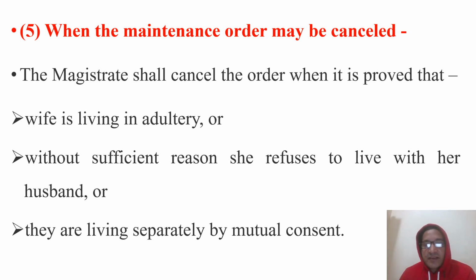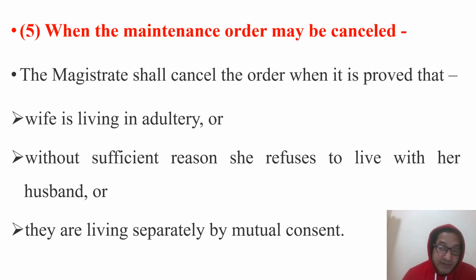And when may the maintenance order be cancelled? The magistrate shall cancel the order when it is proved that the wife is living in adultery. This provision applies after the order has been passed by the magistrate to maintain the wife. Once the order has been passed for the maintenance, if the respondent proves that the wife is living in adultery, or that without sufficient reasons she refuses to live with her husband, or that they are living separately by mutual consent, then the magistrate may withdraw the maintenance order.